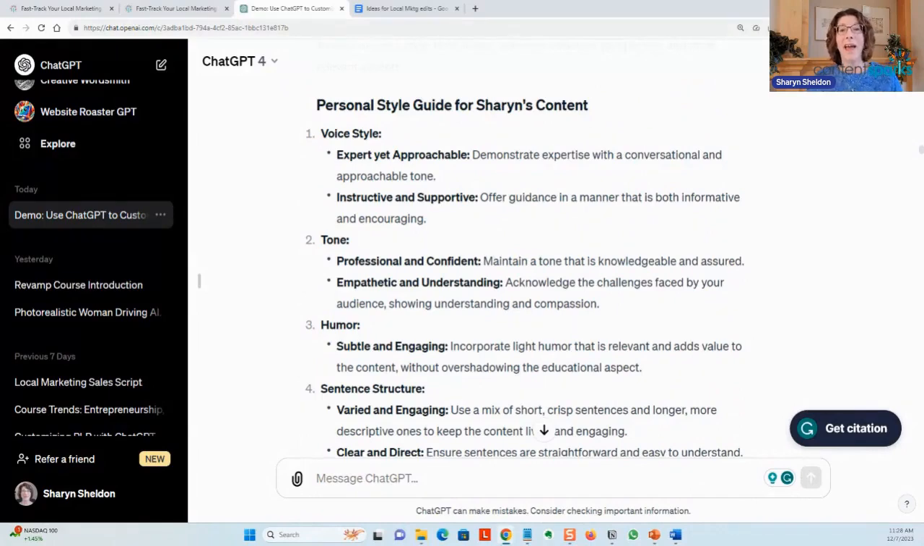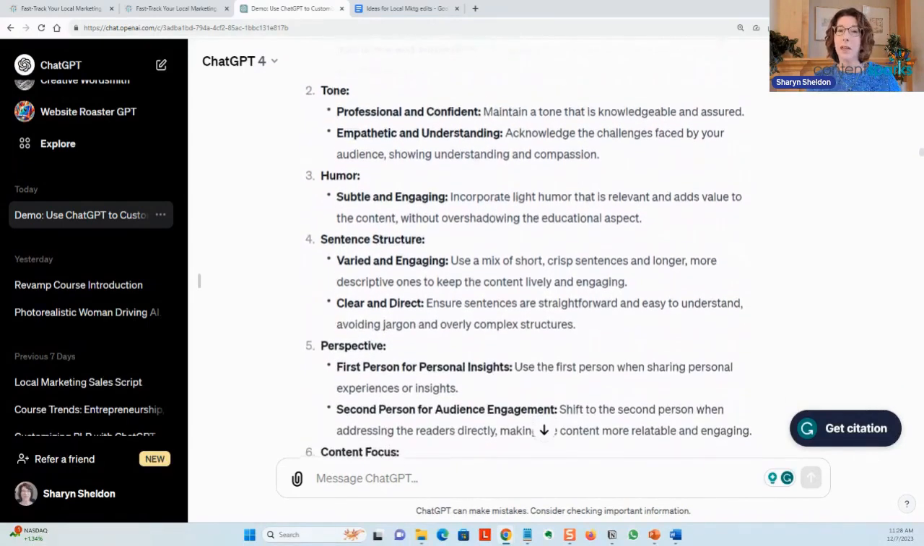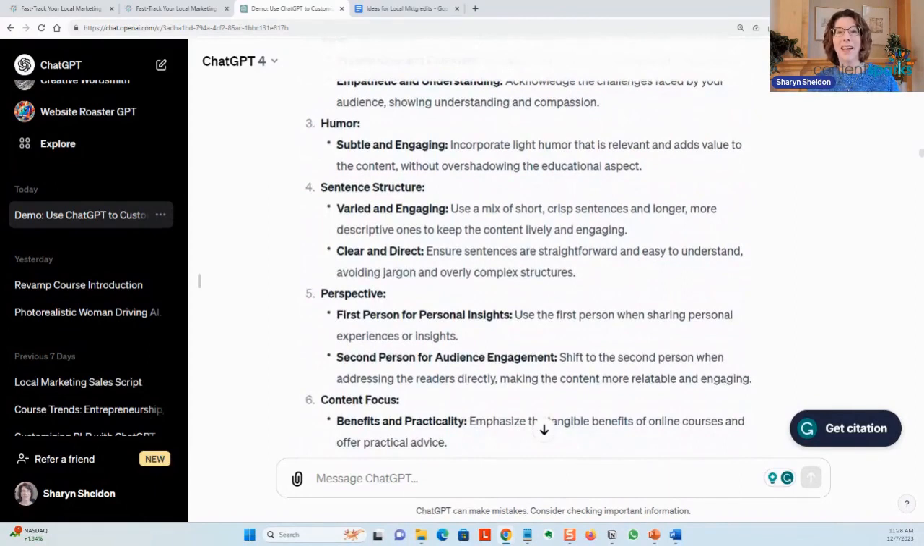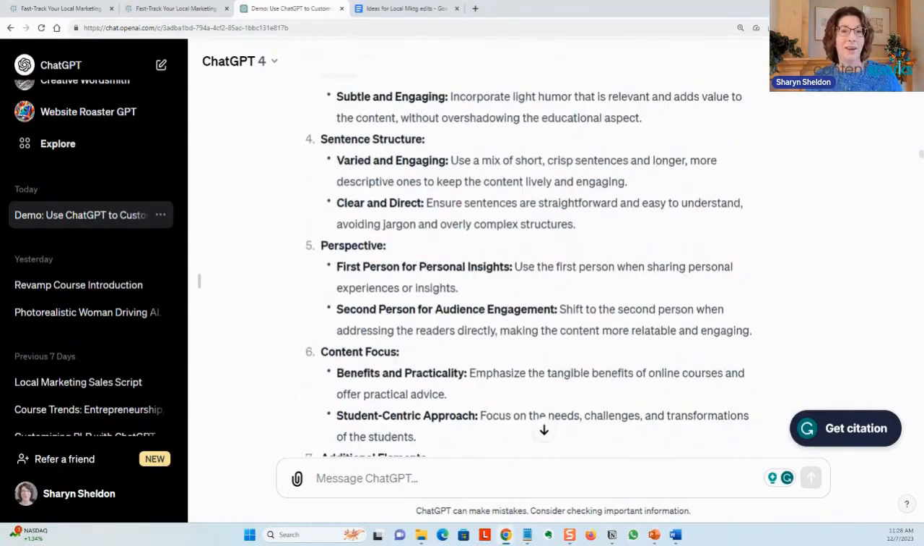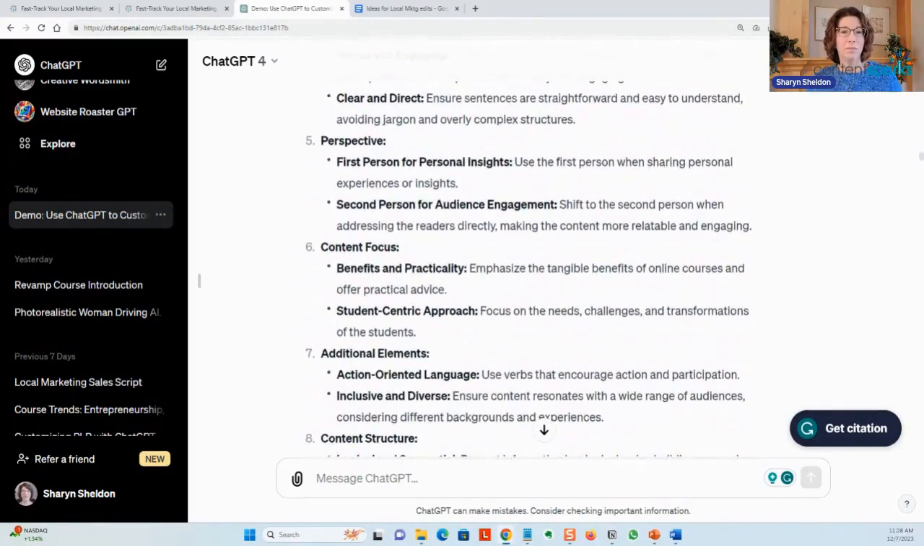And it said, voice style, expert yet approachable, demonstrate expertise with a conversational, approachable tone, instructive and supportive. Tone, professional and confident, empathetic and understanding. And it described each one. Humor, which I don't use a lot of, subtle and engaging, light humor that's relevant and adds value without overshadowing the educational aspect. And this is great. This is the way I write. So this was terrific. First person, because I said perspective. I don't like having things that say we, it's I, it's you, particularly you. Content focus and additional elements.